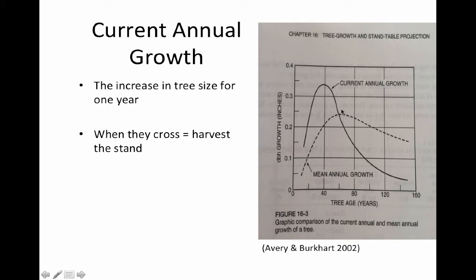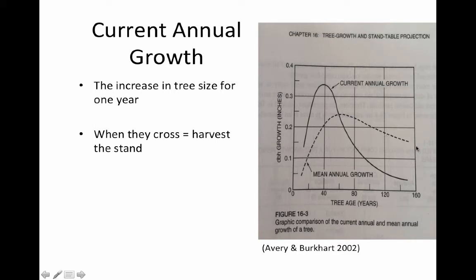And all of a sudden at this point we see diminishing returns at the stand level. On the individual tree, it's not growing as much as it could, as much as the potential, and we see this general decreasing growth in how much biomass is being accumulated. Again, remember, the trees are still growing, so they're still putting on growth. It's just not as fast.